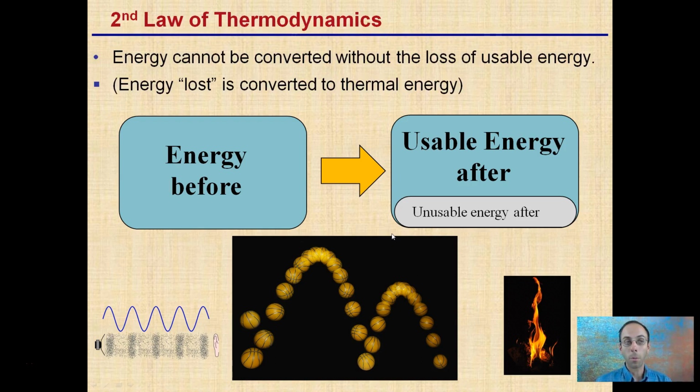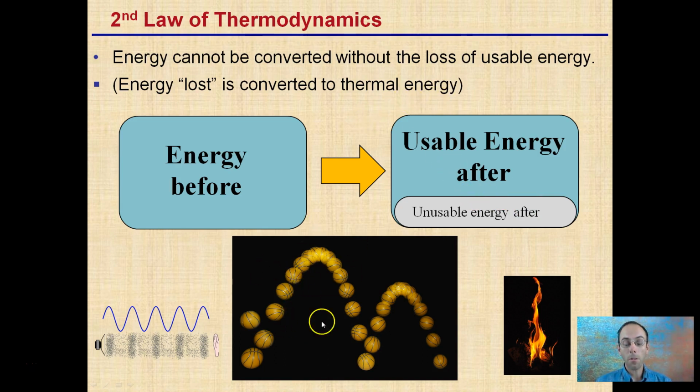The second law of thermodynamics states that energy cannot be converted without the loss of usable energy. Energy lost, and I put that in quotes here, is converted to thermal energy. So we see our energy before in this box here, and our usable energy after is a smaller portion, even though if we add up the usable energy after and the unusable energy after, we get the same amount. Now, what's this unusable energy? Well, this unusable energy can be that thermal energy.